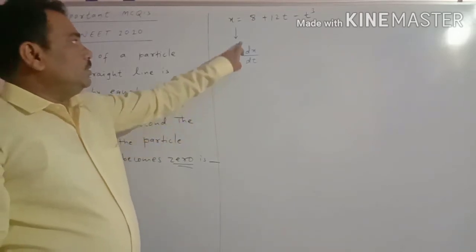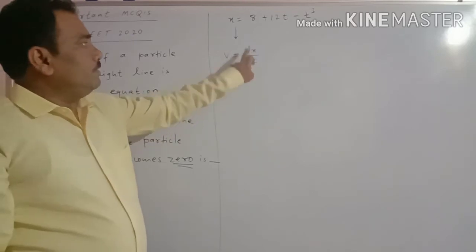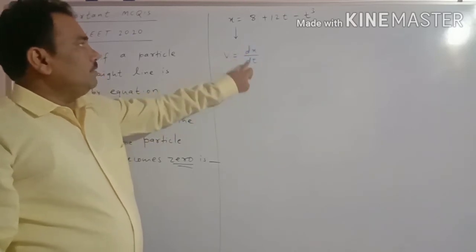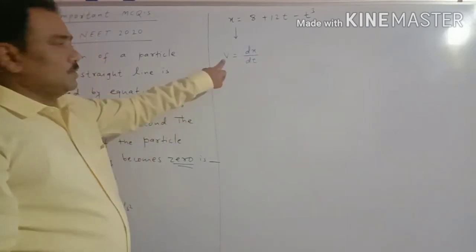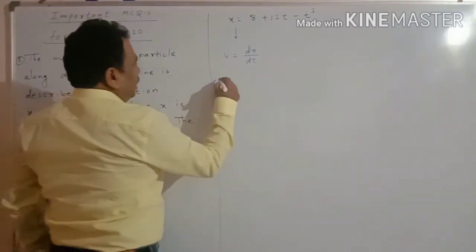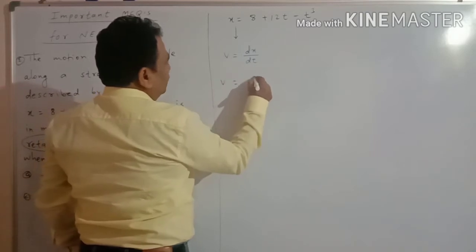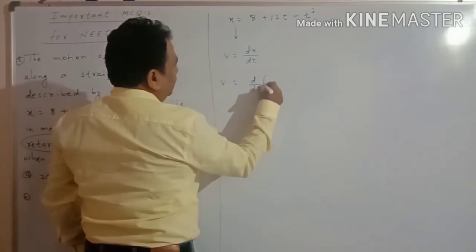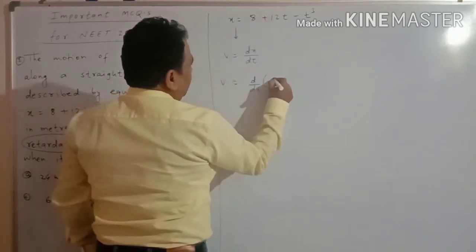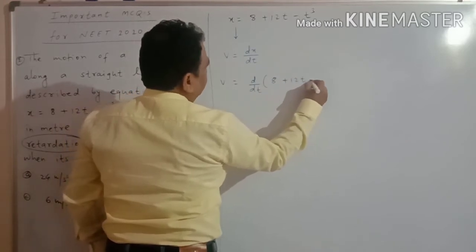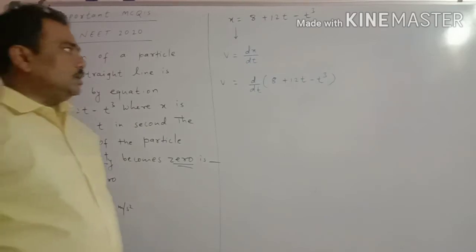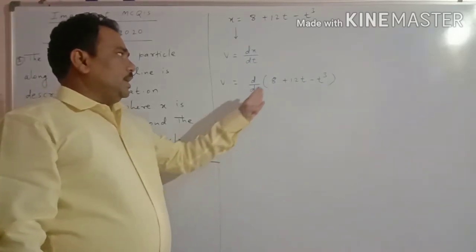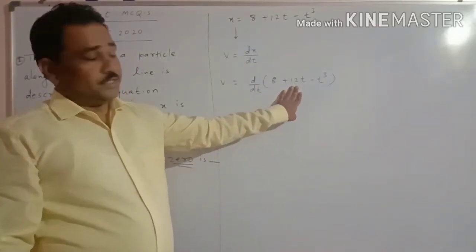The derivative of displacement x is called velocity. So to calculate velocity, v is equal to d by dt of the displacement, that is 8 plus 12t minus t cube. In short, we have to take the derivative of this given equation.